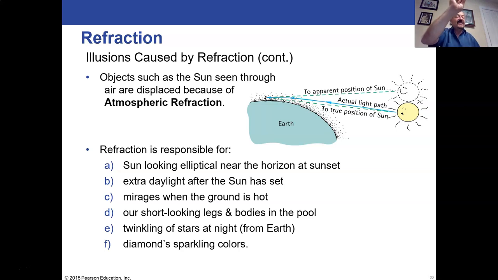So we don't see that nice clean pinpoint of light for each star. We see this light moving around, so it looks like it's twinkling to us. And then the last example here, diamond sparkling, the sparkling colors of a diamond.